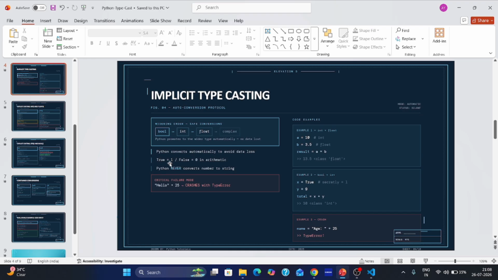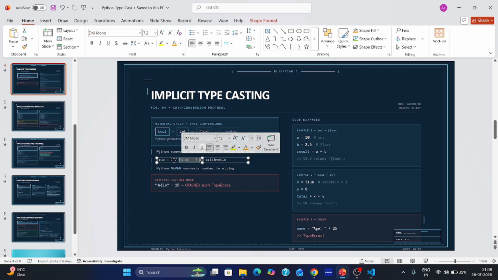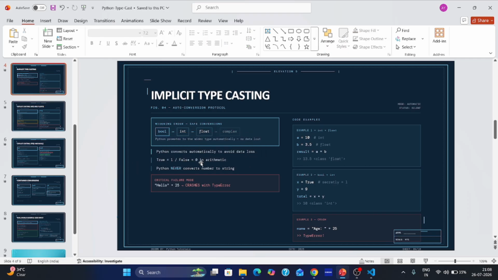True. We have to know here what True is. True is 1, false is 0. In arithmetic, in Boolean, we can say false is equal to 0. When we give input like 1, we will get true. When we give input like 0, we will get false. Python never converts number to string. Yes, this is important.